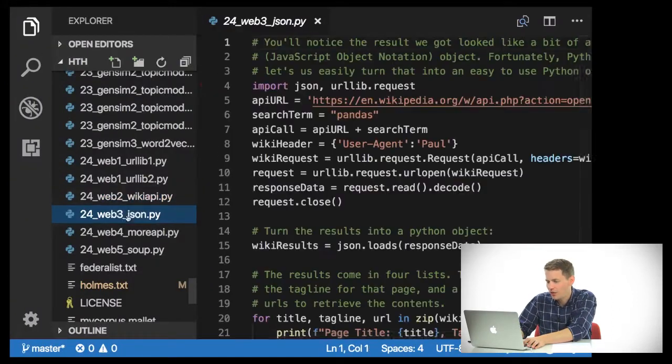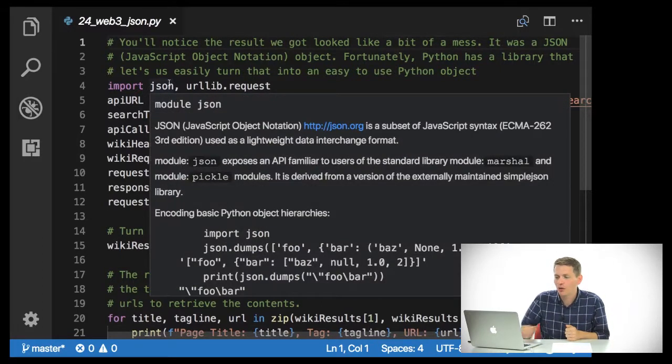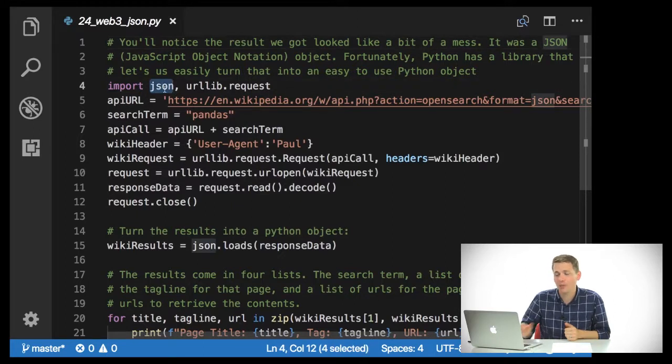If we look at this next code, we can actually think a little bit more about parsing the JSON that we're getting out of this. In order to do that, Python comes with a nice JSON library that makes it easy to turn these JSON objects, which are strings, into Python objects that we can work with.